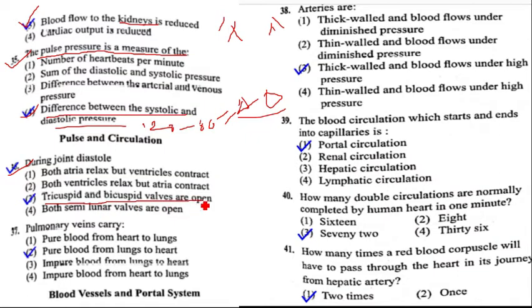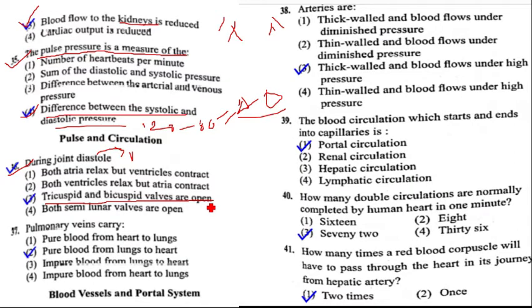Tricuspid and bicuspid valves are open. Diastole means relaxation of the ventricles and both auricles. When the heart is relaxed, blood enters into the heart. Tricuspid and bicuspid valves are open to allow the flow of blood from atria to ventricles.